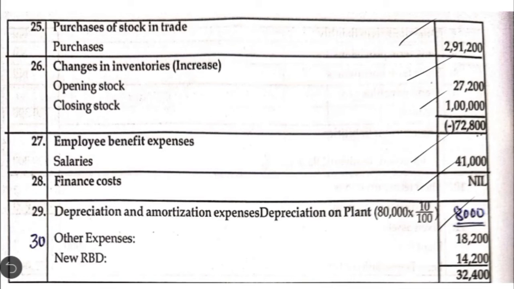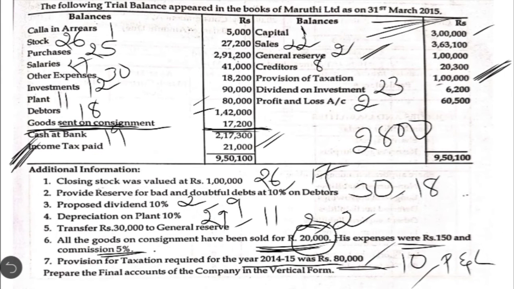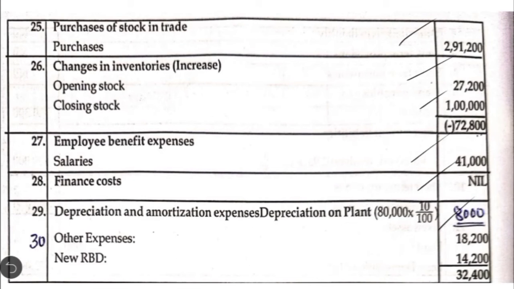Then note number 30 is other expenses. Here we are going to show one item, that is other expenses amounting to 18,200, and one more is new RBD, which is created to the extent of 10% on 1,42,000. So only these are the two items here. So the total of note number 30 is 32,400.